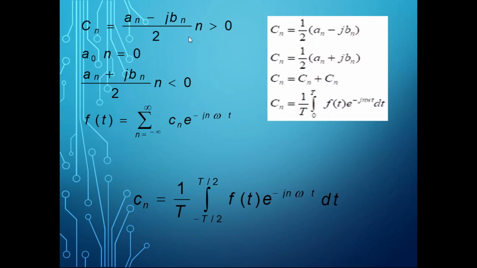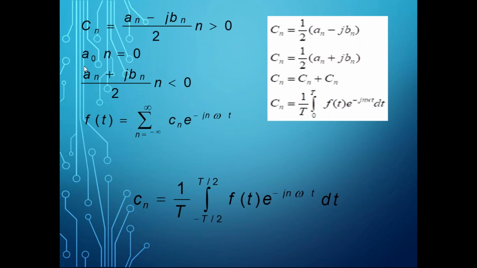Now, when you substitute that, I'm going to replace an minus j bn, into half, as Cn, and the an plus j bn term also as Cn. When n equals 0, if you add them you'll get 2c0, and this becomes 1, so you'll get a0.